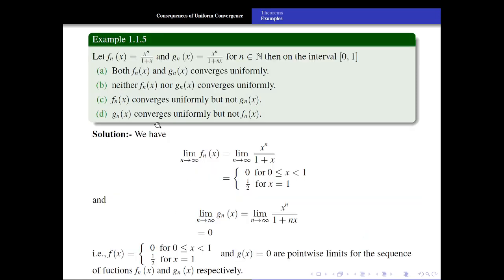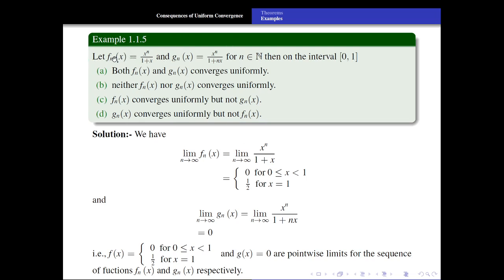So we have this example. In this example we have two sequences of functions fn and gn. fn of x is equal to x to the power n upon 1 plus x, gn of x is equal to x to the power n upon 1 plus nx, for the interval 0 to 1 and for all n belonging to N. Now we have these four options. In order to discuss these four options, let us evaluate the pointwise limit of fn and gn.